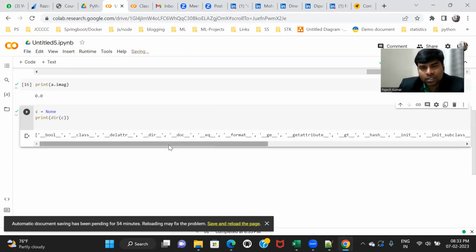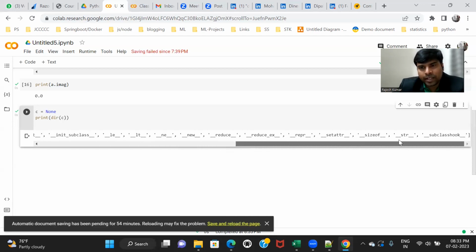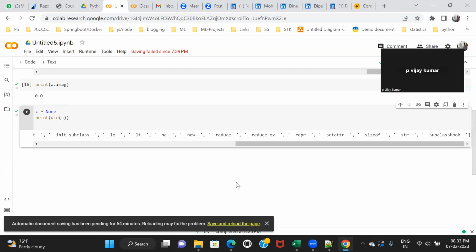So why is it not giving you any attributes or behavior? What do you think? In case of int, float and complex number, we saw that it has some attributes and behavior. But in case of None, it is nothing. Why? Because it has no data now. That's why it has no attributes, no behavior. You're right.